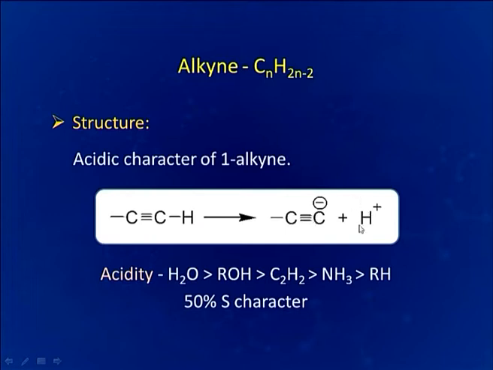So, after loss of proton, remaining anion is stable due to being tightly held by the carbon atom. Here we can see the order of the acidity. If we compare it with other compounds, then acetylene lies here. It means it is more acidic than ammonia but less acidic than alcohol and water.